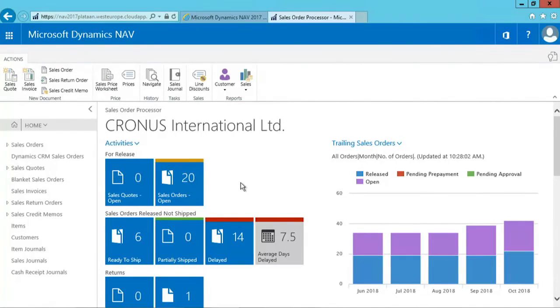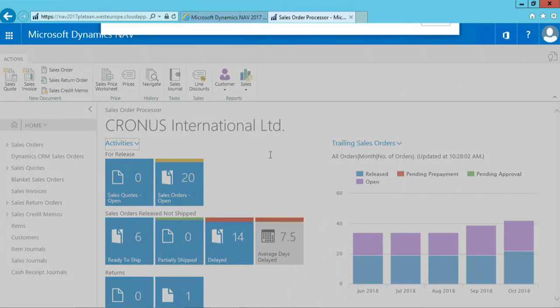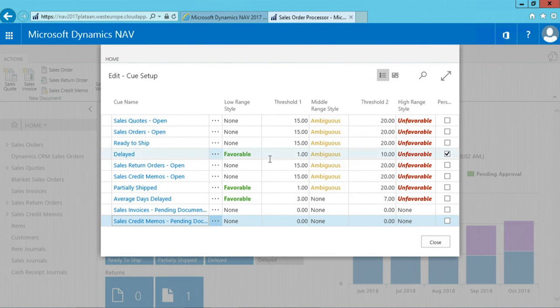But again, what is very important here is that this is now a personalized queue, because in general, for all the other users, 20 remains the value from which on it is unfavorable. You see, so this is now only for my specific rule center, for my specific case. And so this is how we can set up these queues with colored indicators, as you can see here, by assigning these values and by assigning favorable, ambiguous, and unfavorable.